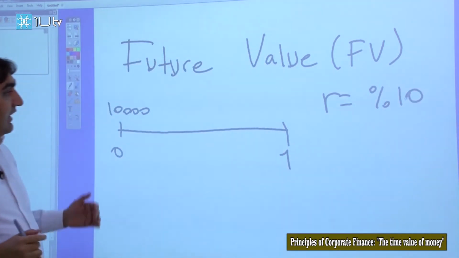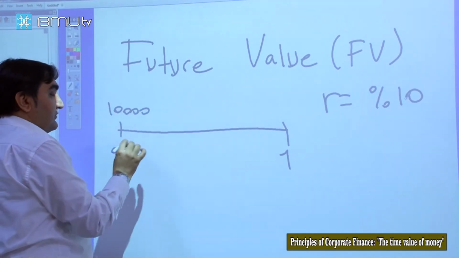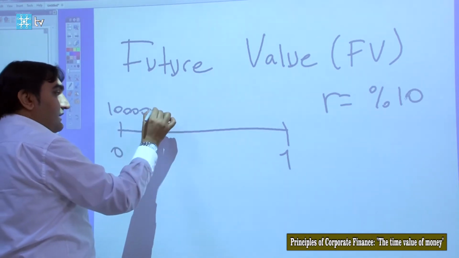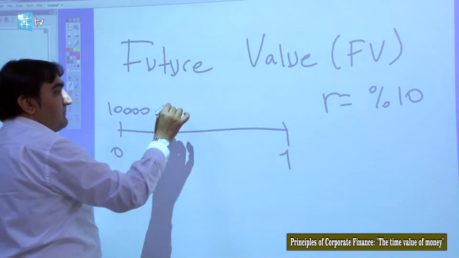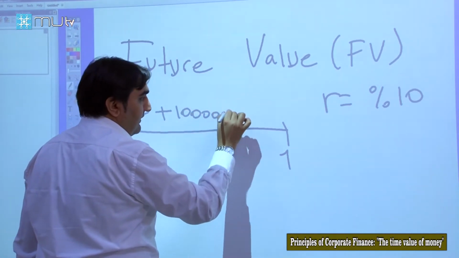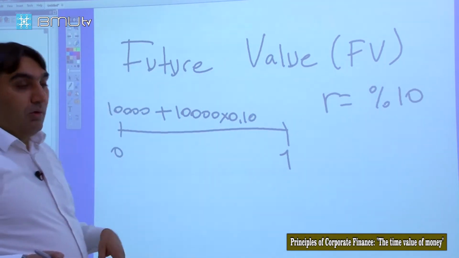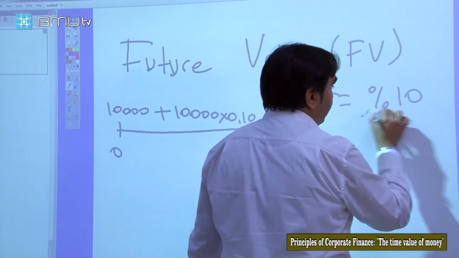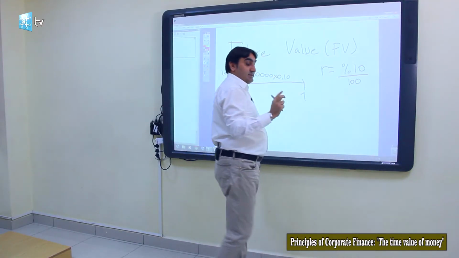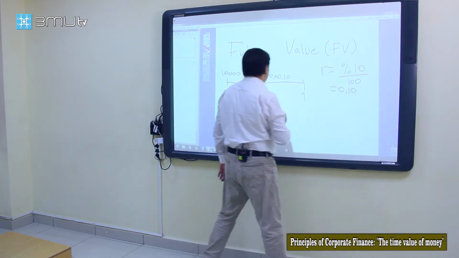So how much will our investment grow in 1 year? That is the future value of 10,000 in 1 year at a 10% rate. It increases by 10% of 10,000. We indicate all rates as decimals. That is 0.10.